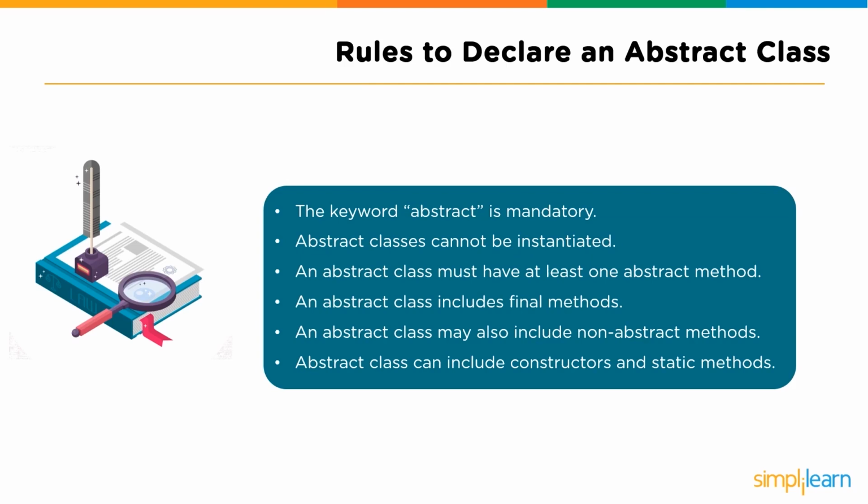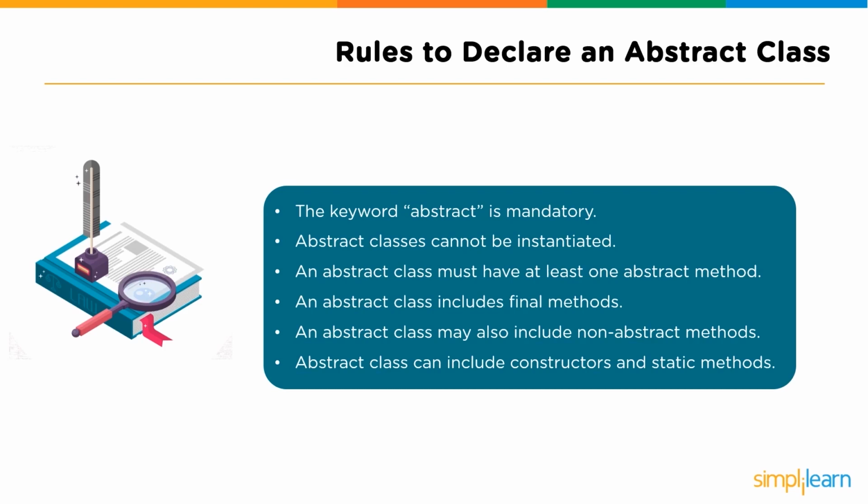The third one is, an abstract class must have at least one abstract method. Next, an abstract class includes final methods. Next, an abstract class may also include non-abstract methods. It's not mandatory that an abstract class should only include abstract methods.